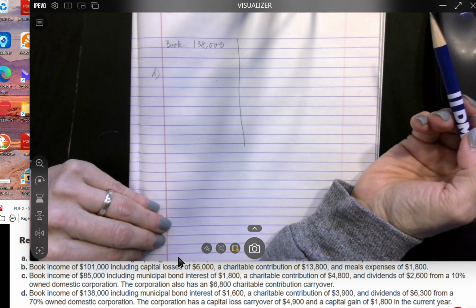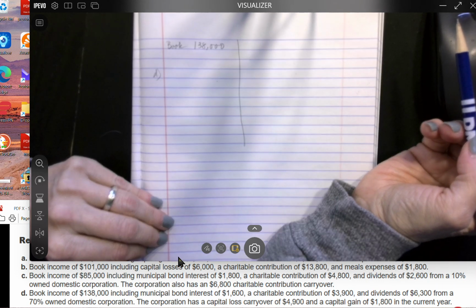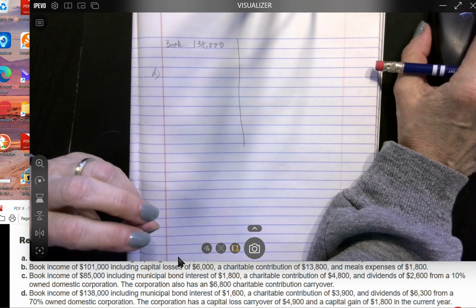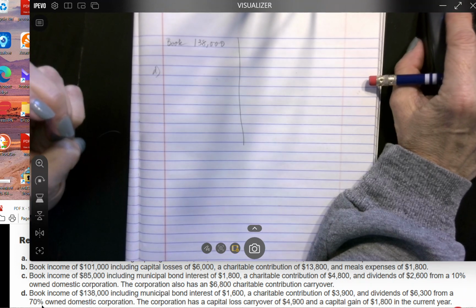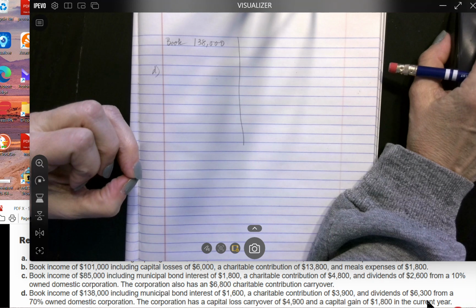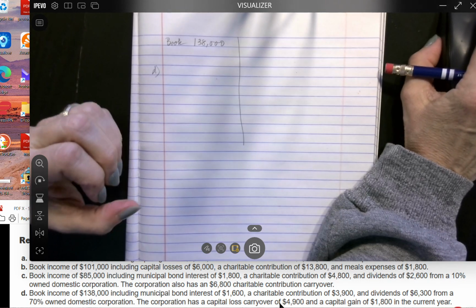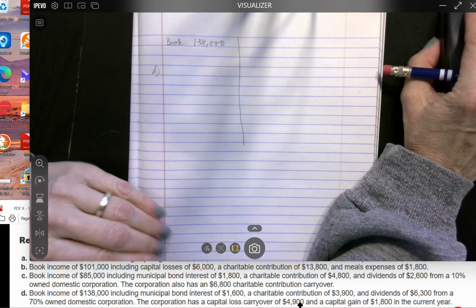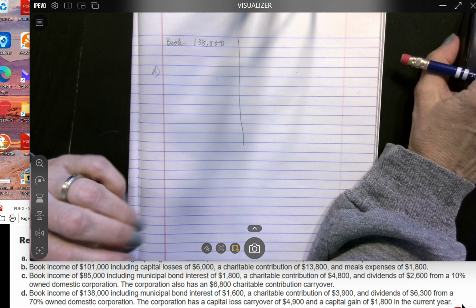A charitable contribution of 3,900. Dividends of 6,300 from a 70% owned domestic corporation. So that pertains to the dividends received deduction. If they own 70% of it, then they're going to get a 65% deduction for that. The corporation has a capital loss carryover of 4,900, and a capital gain of 1,800 in the current year.